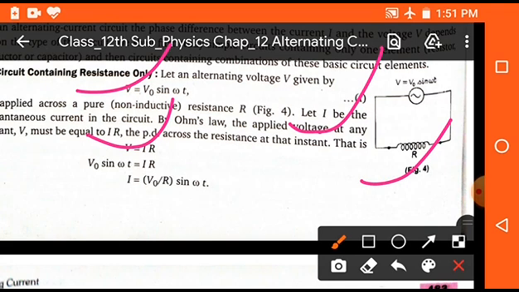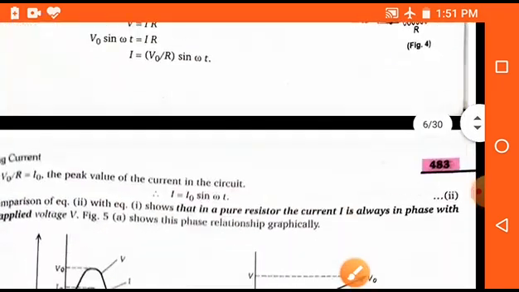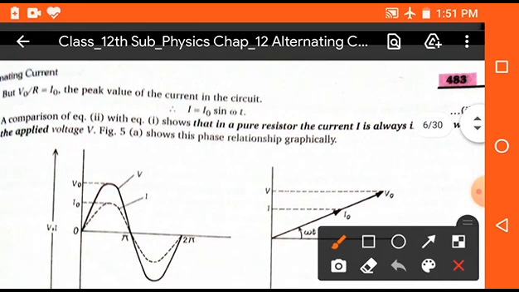That means we can place here V naught sine omega t is equal to IR. So I is equal to V naught upon capital R into sine omega t, and V naught upon capital R is also equal to the peak value of electric current. So the equation becomes I is equal to I naught sine omega t. So this is the required equation of alternating current when only resistance is connected to the alternating circuit.